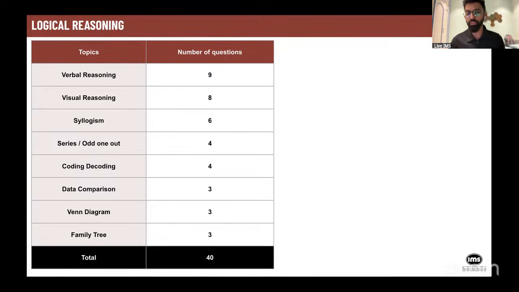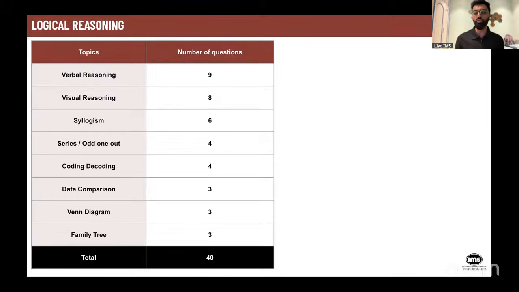Then there were three questions on family tree. Something which you guys need to remember is that in logical reasoning, there were some questions which had only three options. So especially the questions which come in data comparison have options such as always, never, sometimes. There are also some other questions where you have only three options such as true, false, or uncertain. So normally you have been practicing multiple choice questions where you have A, B, C, D. But in NPAT, you may have some questions which have five options. You may have some questions which have only three options, and the majority of the questions have four options.